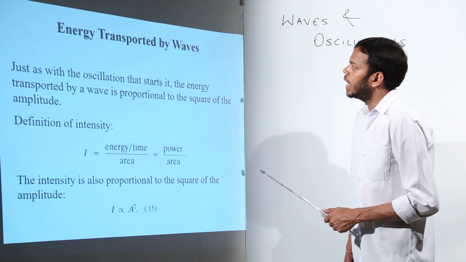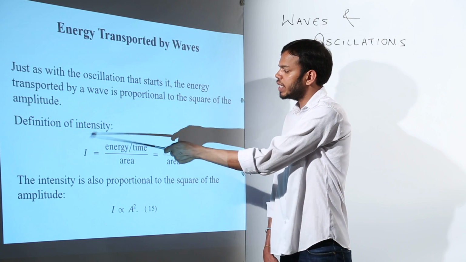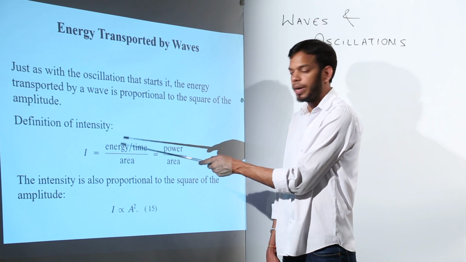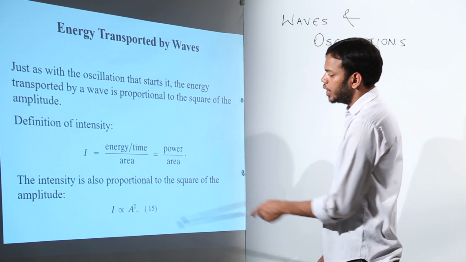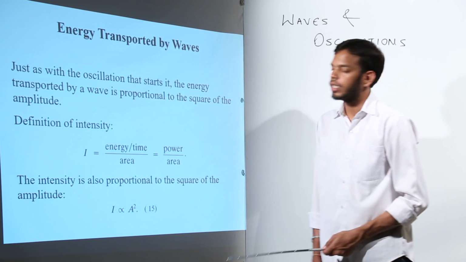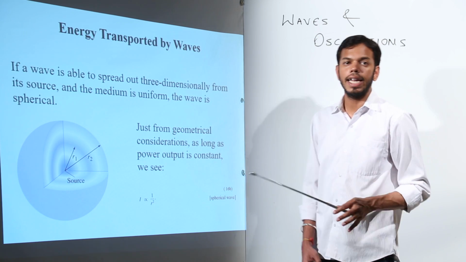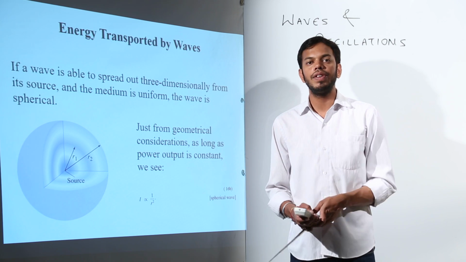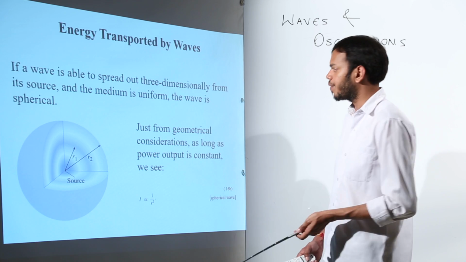Okay, now energy transported by wave. Energy is defined as, first let's define the intensity. Intensity is energy per unit time per unit area. Energy upon time is power, so power upon area. So intensity is also proportional to square of the amplitude, because power is proportional to square of the amplitude, right? Now if a wave is able to send out in three dimensions, then what will happen, that whole wave can be considered as a spherical wave or spherical wavefront.